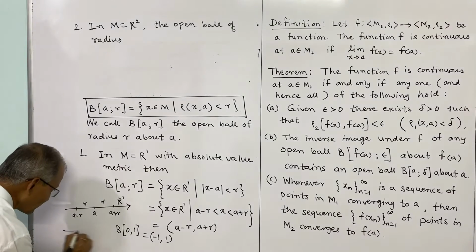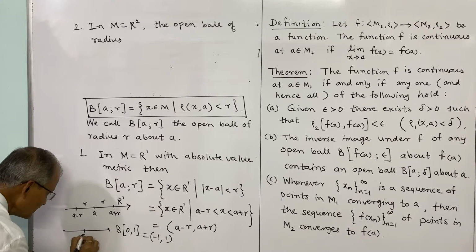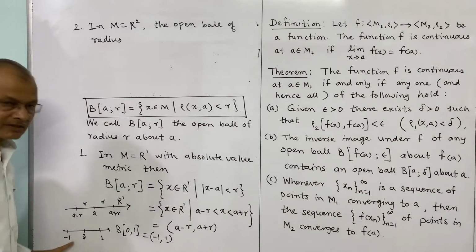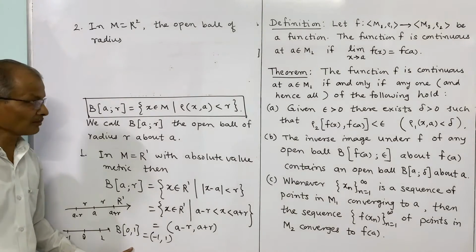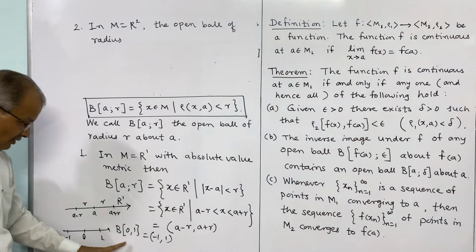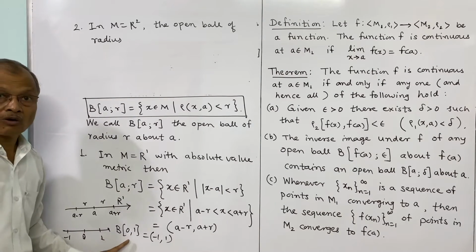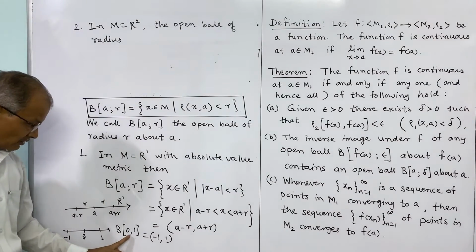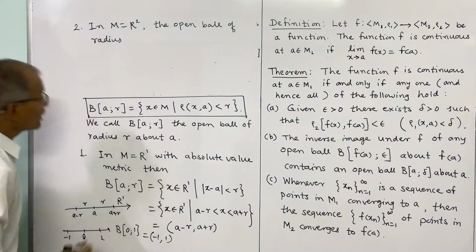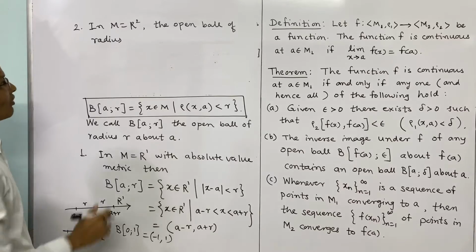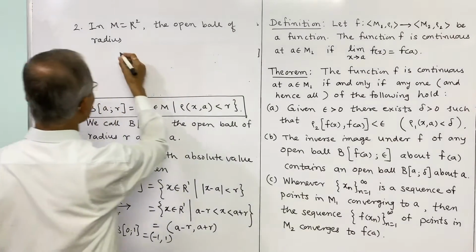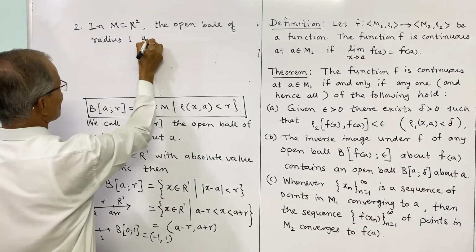So that is the meaning of the open ball around 0 of radius 1: minus 1 to plus 1. 0 is the center, and the endpoints will not be in the open interval. That is important. It is strictly less than 1. Therefore 1 is not in the interval, and minus 1 is also not in the open ball B(0, 1). Now we will consider M equal to R2, the open ball of radius 1 about the origin.